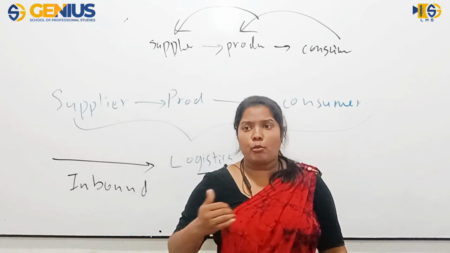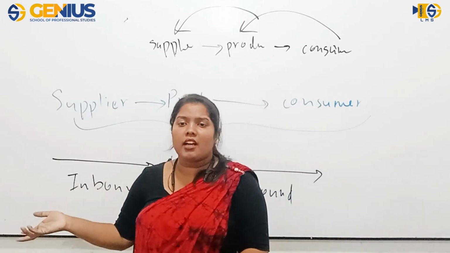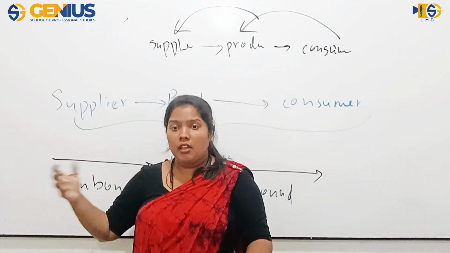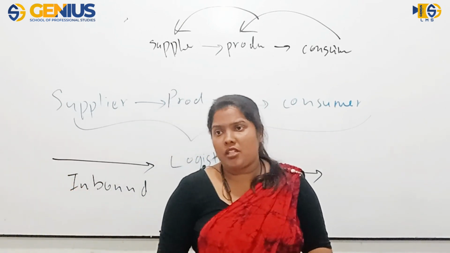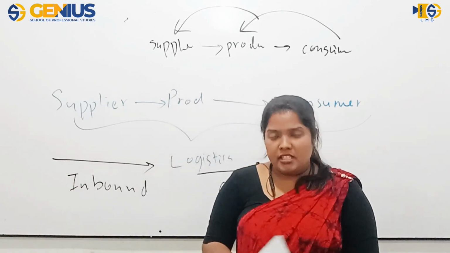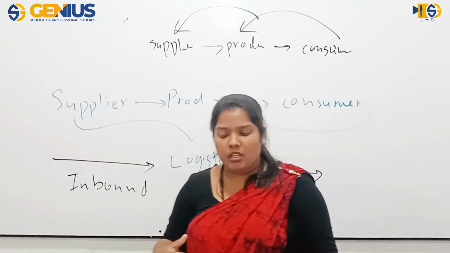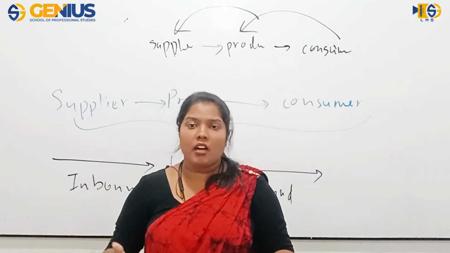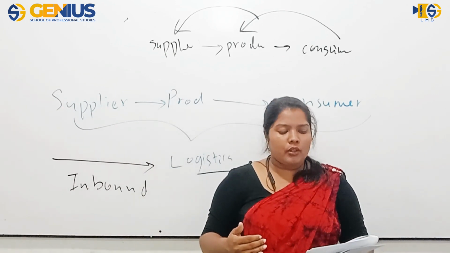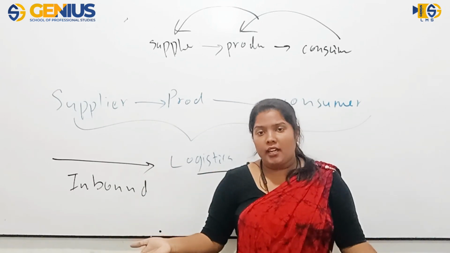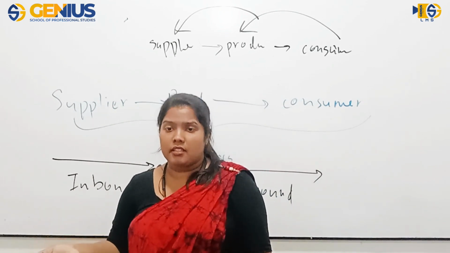And they will have access to raw materials and supplies sometimes. The things that we didn't have here will be available in other countries, so if you are going there, we can get access to those things easily. And we can get tax benefits sometimes. As a producer, as a business, by moving into international trade, we can get tax concessions. Businesses who are doing exports will be granted tax concessions sometimes. And also, we can have access to the global market as a business. And again, it will become a competitive advantage to the business.